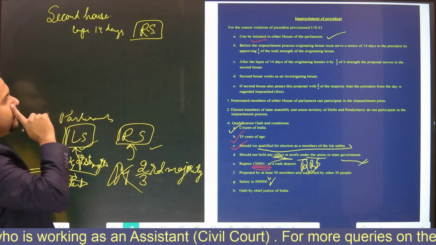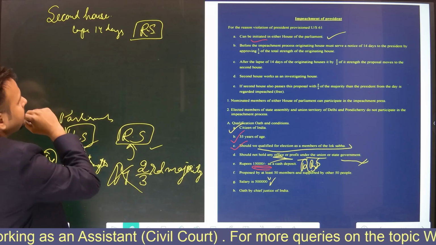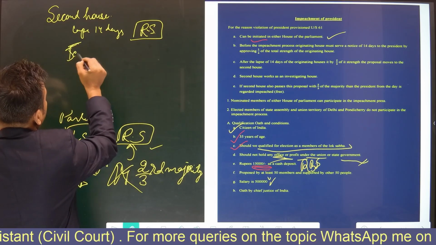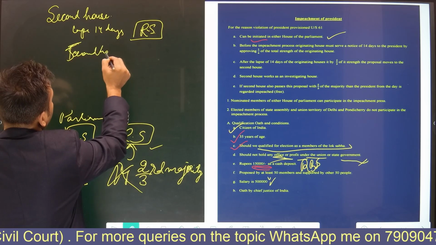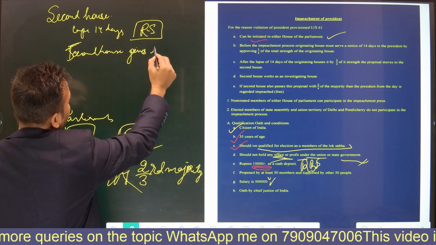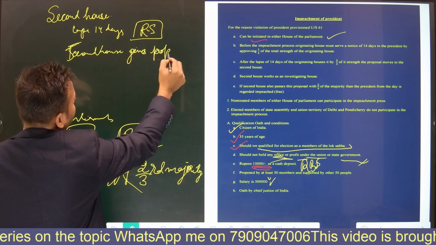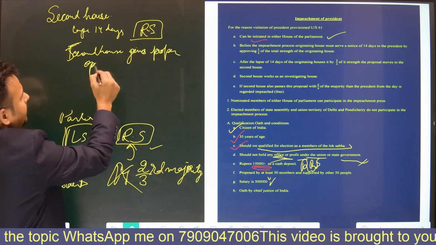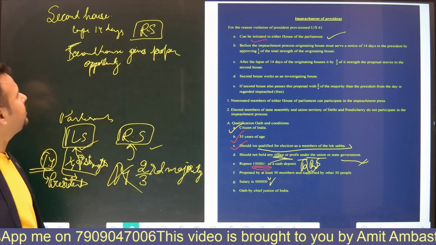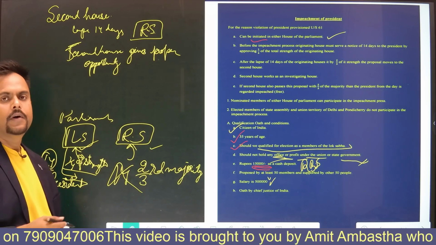In the second house, this house gives a proper opportunity to the president.